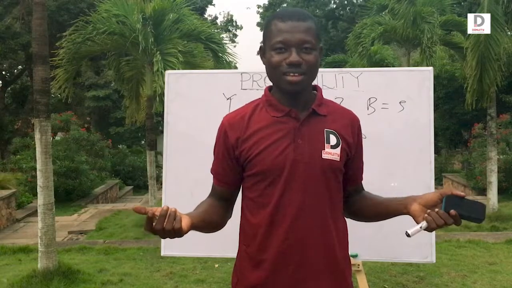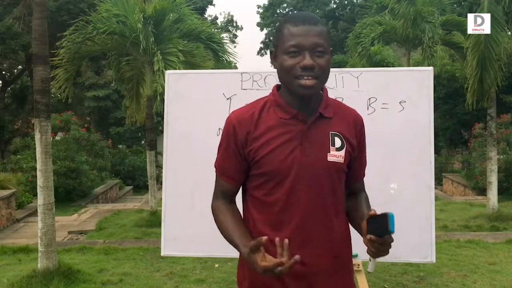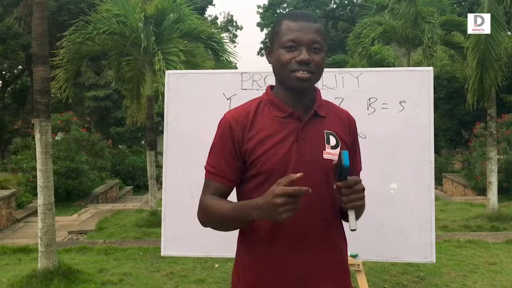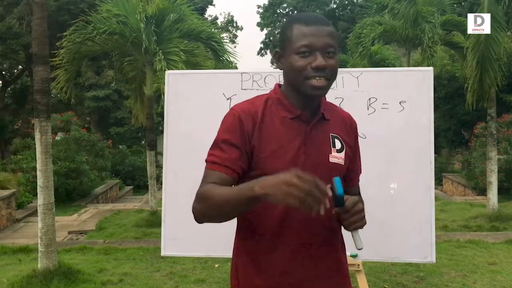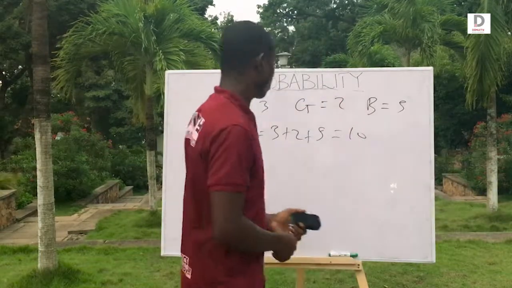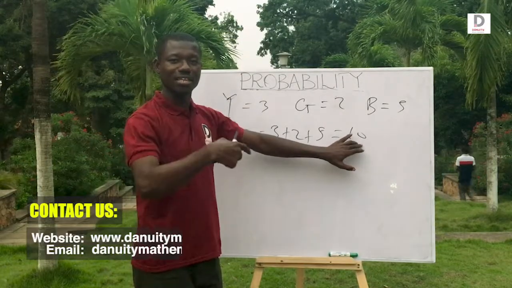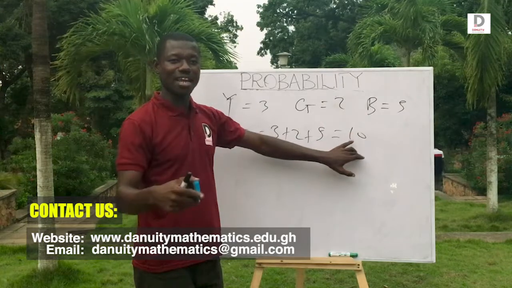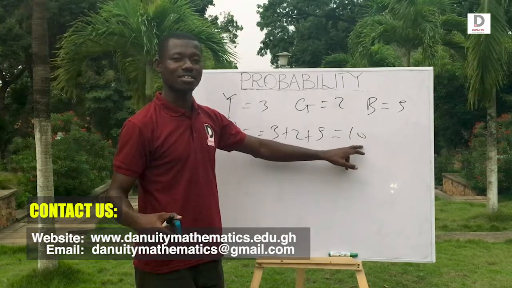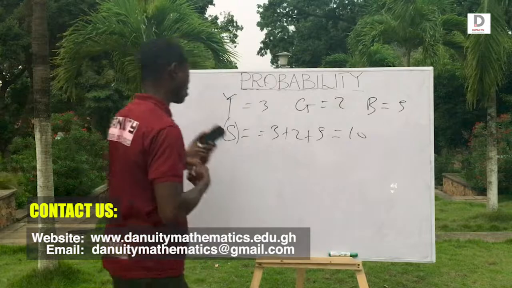Very simple. That means without putting it back. That's the dependent event. If you pick one, the total will reduce to 9. Do you agree with me? After picking the next one, it will reduce to 8.